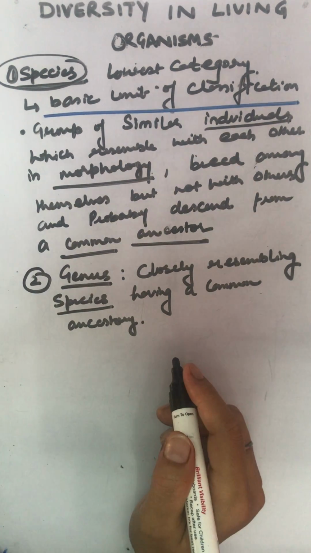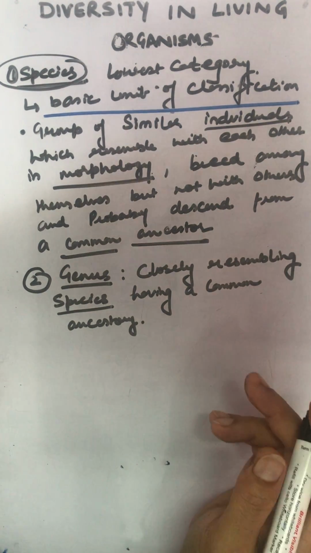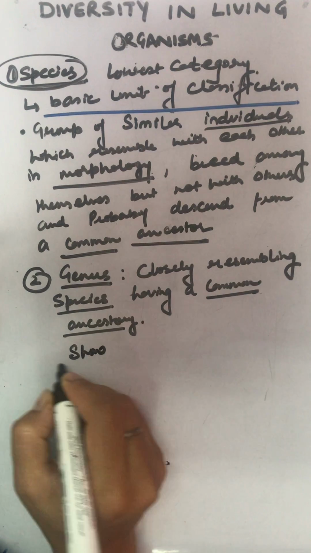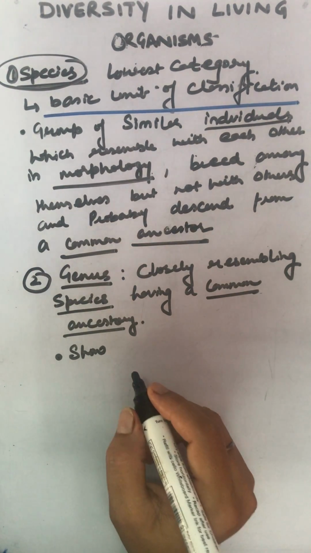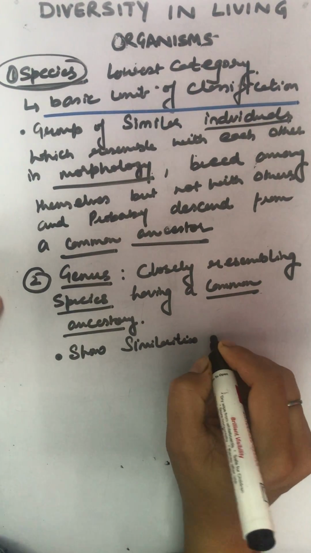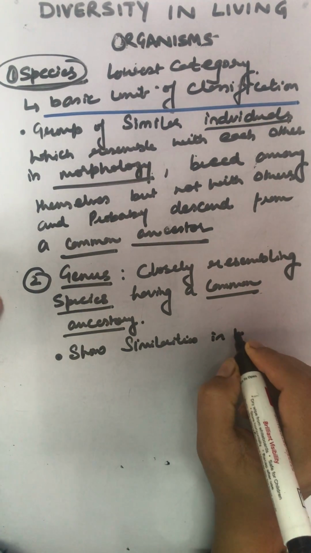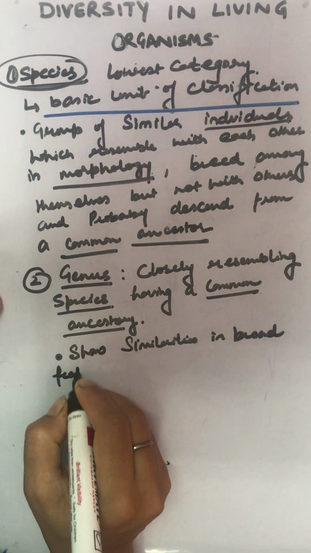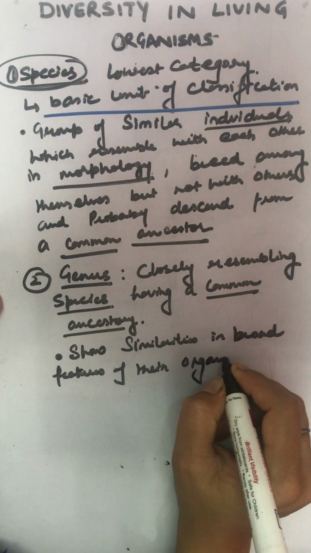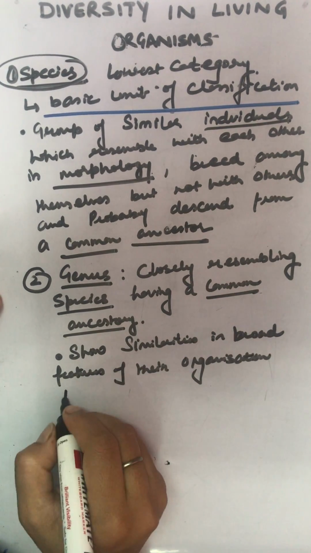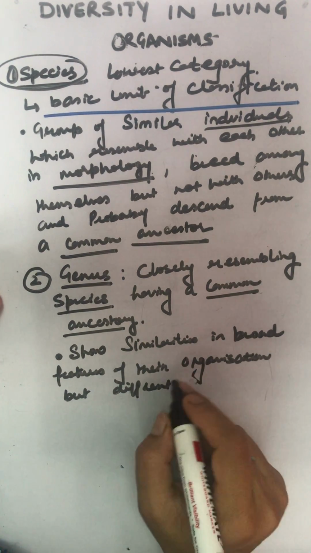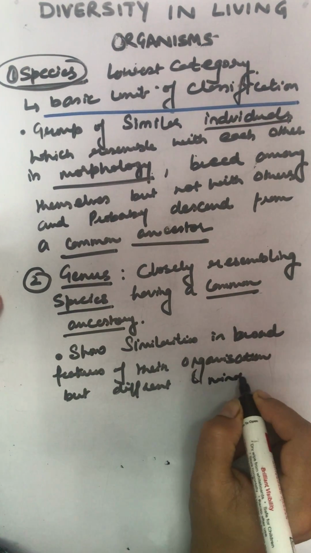Now all the species in a genus show similarities in broad features of their organization, but different minor details.